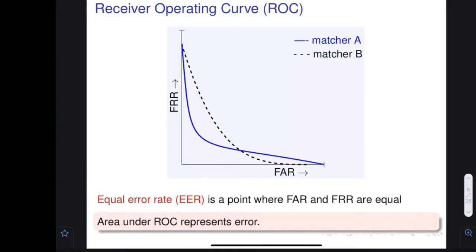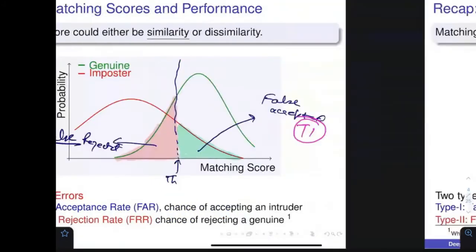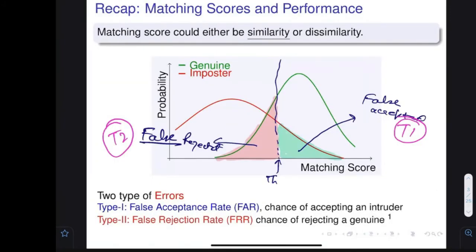So again, this is another kind of curve that is called the receiver operating curve, ROC. And here I am going to plot the false acceptance rate and false rejection rate. A few minutes back we have seen that if you change the threshold, the false acceptance is going to reduce, and the false rejection is going to increase.